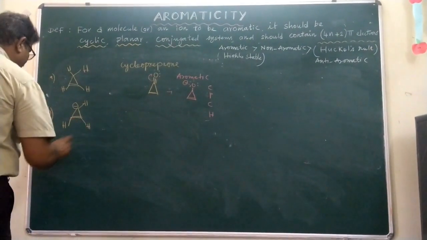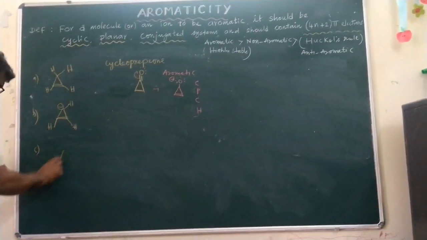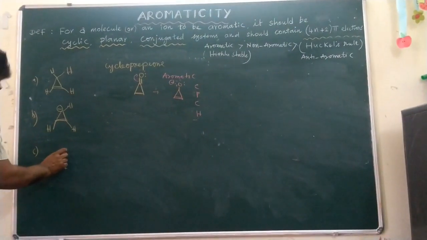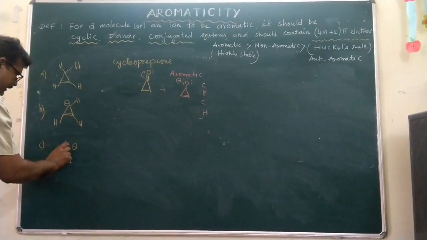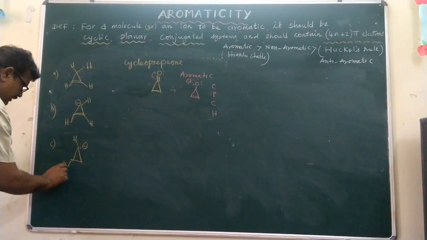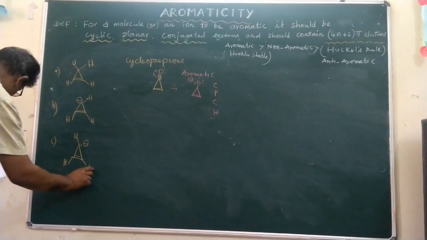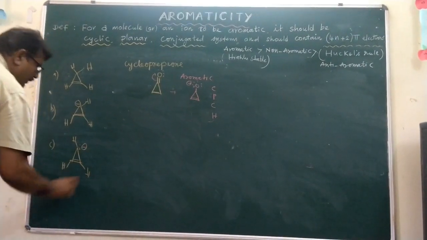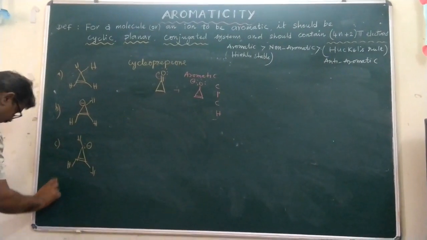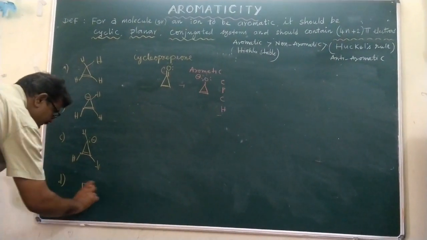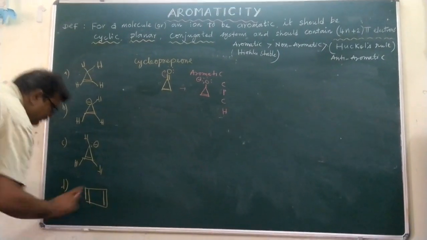And the next compound C is given. Here it is a compound which has the lone pair with the negative charge, hydrogen, pi bond and hydrogen. And the fourth one is D. This compound is given. This is cyclobutadiene.